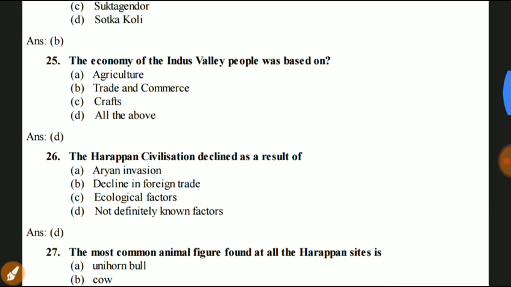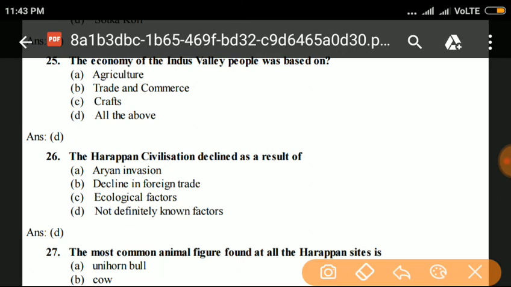The Harappan civilization declined as a result of Aryan invasion, decline in foreign trade, ecological factors, and not definitely known factors. Answer is D. Not definitely known factors. The Harappan civilization declined for no specific known reason.